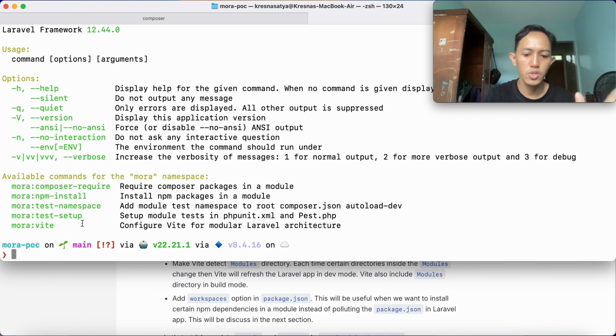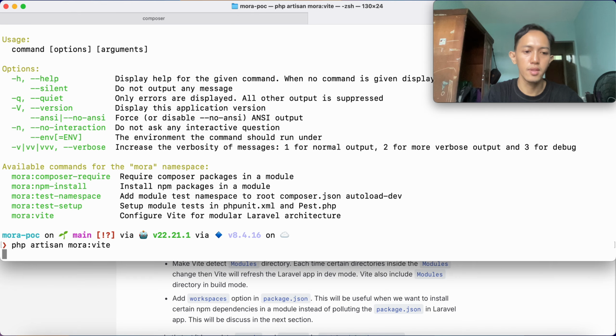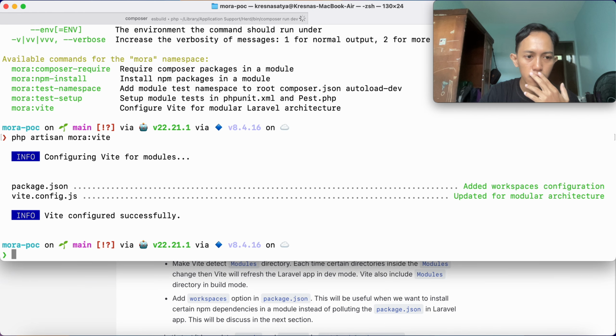So let's do it by PHP artisan mora vite. So we update two files here. First is the package.json, where we add workspaces configurations, and vite.config.js we update for modular architecture.